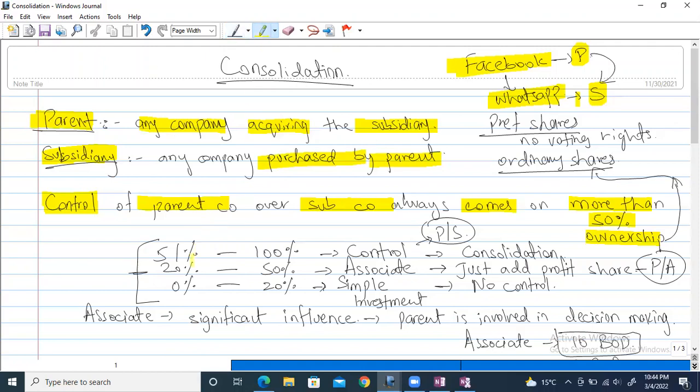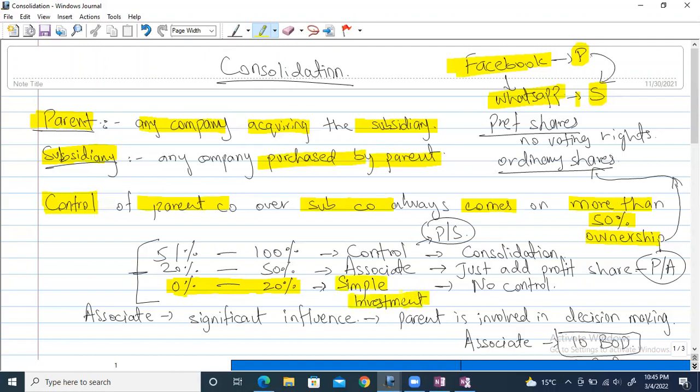Now let's see afterwards. This is also a very important graph over here. So I'll start from the bottom. You can see I've written two percentages. If the holding is between 0% and 20%, right? If a company has purchased another company 17%, 15%, 10%, if it is within 20%, then it is called a simple investment.